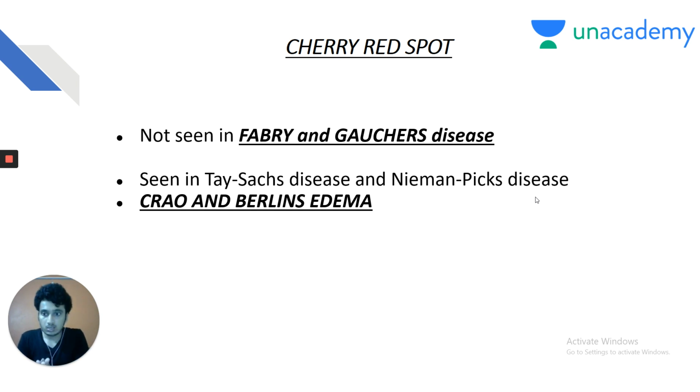Again, the important causes where it is not seen: it is not seen in Gaucher disease and Fabry disease. Fabry disease is due to alpha galactosidase deficiency. On biopsy, what do you see? Concentric lamellar inclusions and foamy macrophages. In this way, you tend to integrate ophthalmology, pathology, biochemistry with medicine.